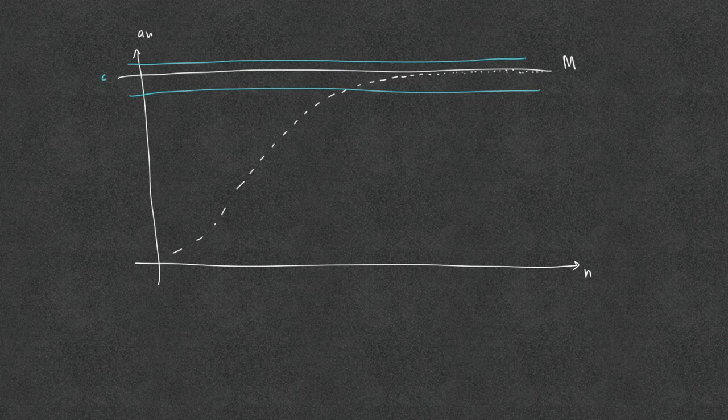That is, at some point capital N, a sub n is greater than or equal to M minus epsilon for any arbitrary epsilon.